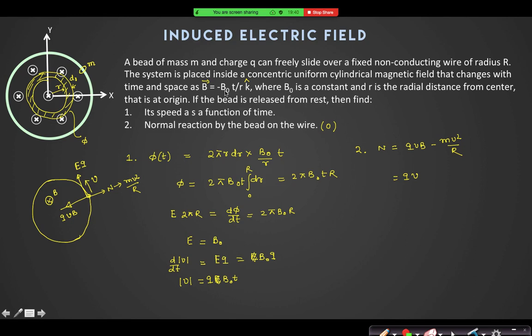B at this point is B naught by R into t, because the value of the radius here is capital R. B is varying radially. So the normal reaction is Q V B naught by R into t minus m by R into V square. What is V square? Q B naught t whole square.